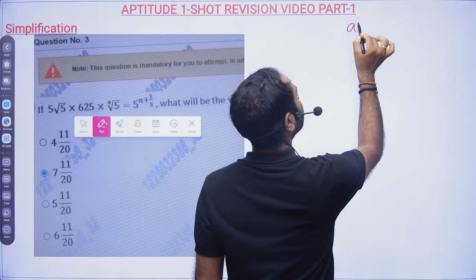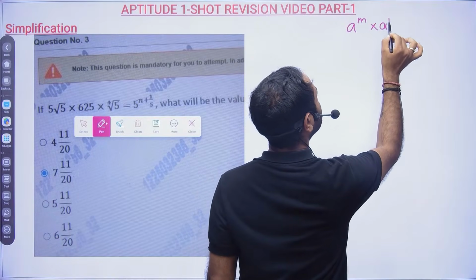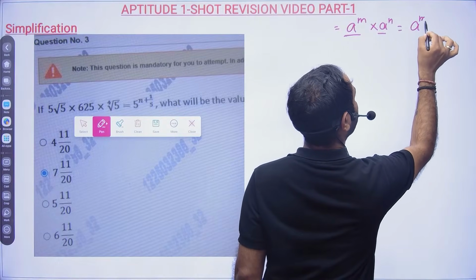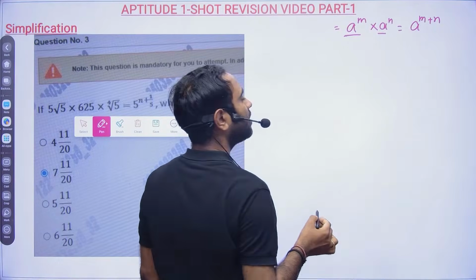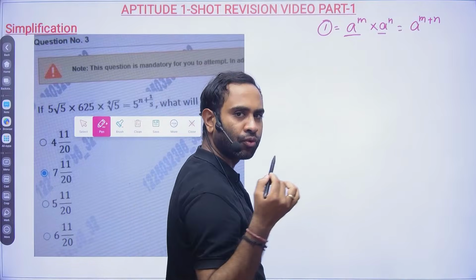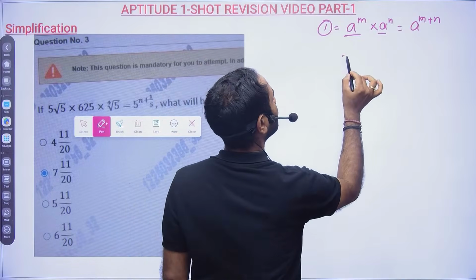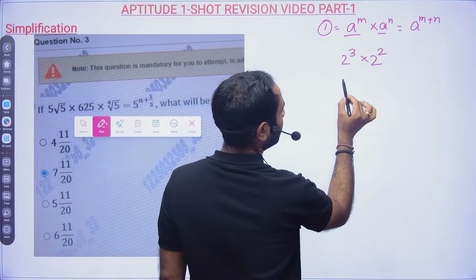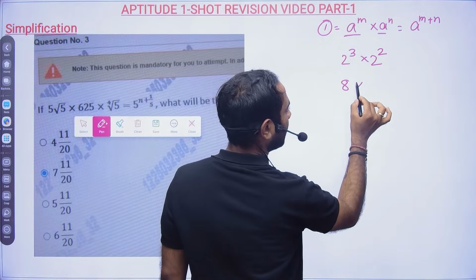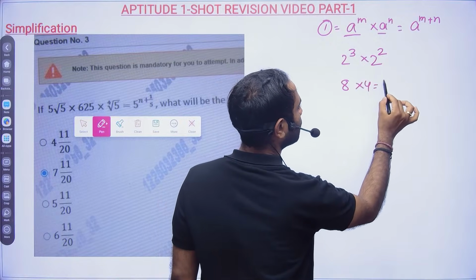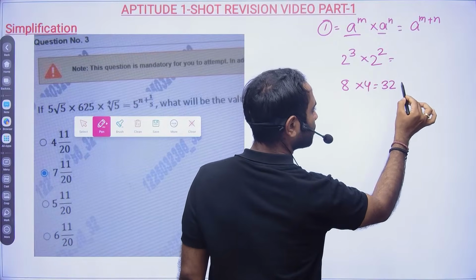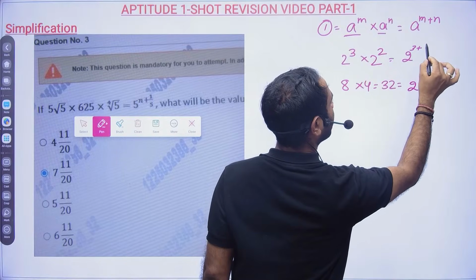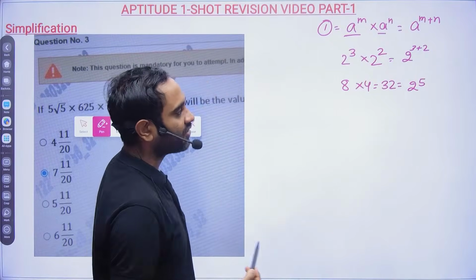So if it is a to the power m into a to the power n, if the base is same, then the power will be added. Now suppose in the exam you don't know the formula. What will you do? You write 2 to the power 3 and 2 to the power 2. 2 to the power 3 is 8 and 2 to the power 2 is 4. 8 into 4 is 32. That means 32 is nothing but 2 to the power 5. So it is very clear. So it will be 2 to the power 3 plus 2, that is a to the power m plus n.